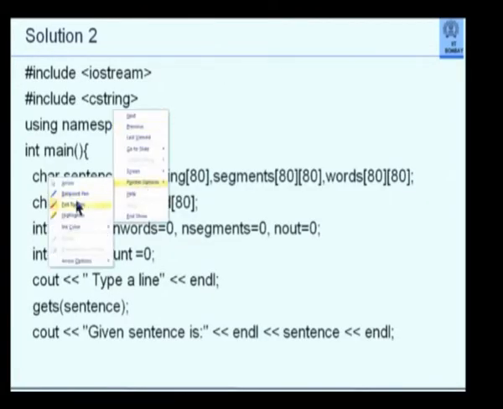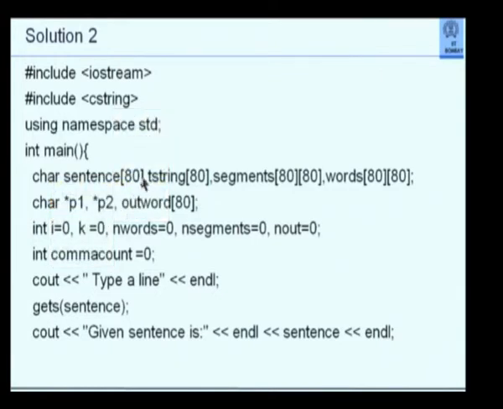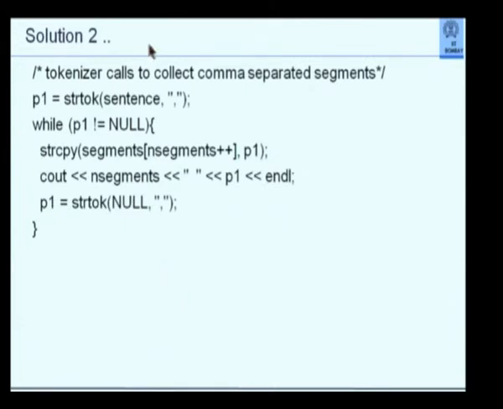Here, very briefly, I have defined something called segments, 80 by 80, at the most 80 segments. And then there are words. There are 2 pointers I have defined, and there is an out word which I will form. After reading the sentence, look at what I do. I make the tokenizer's call to collect comma separated segments. So I say P1 is equal to strtok(sentence), the delimiter is only 1 comma. I will get segment 1, segment 2, segment 3, etc.